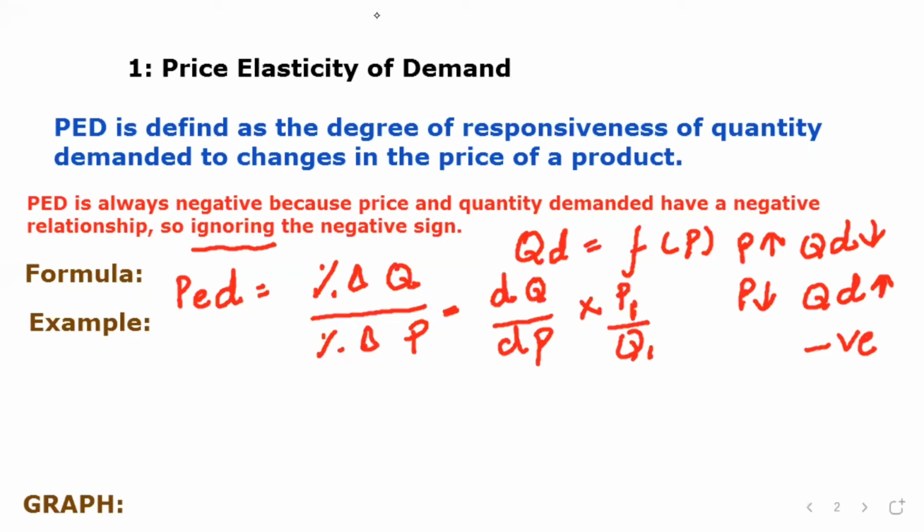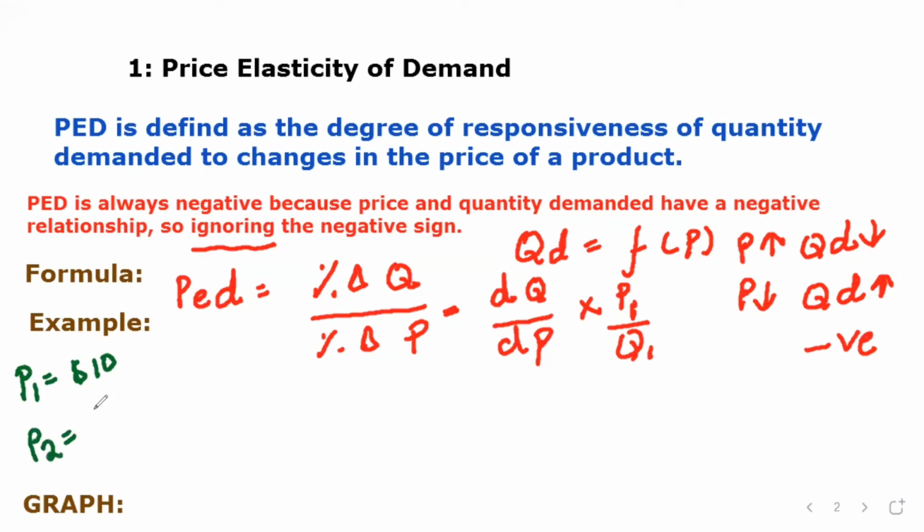Suppose the price of a product is $10, which is the initial price, so we write P1.